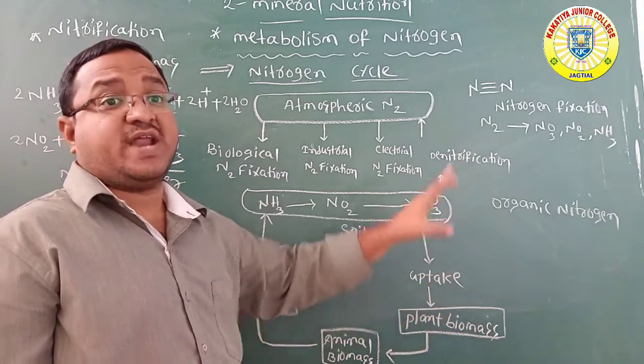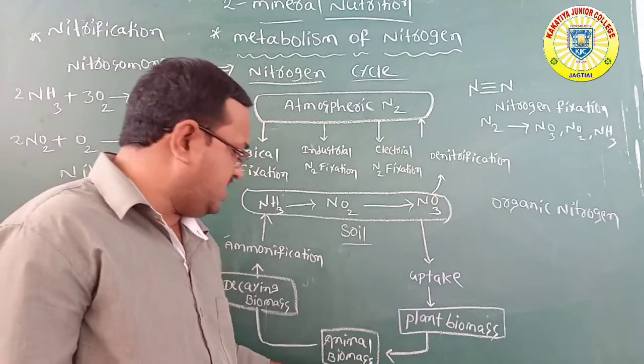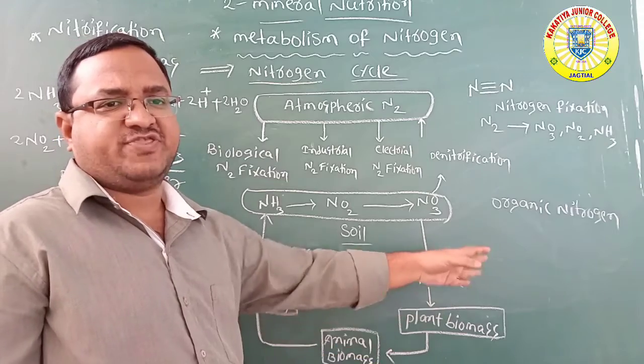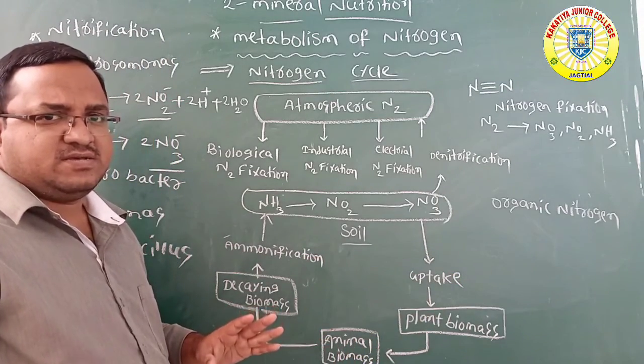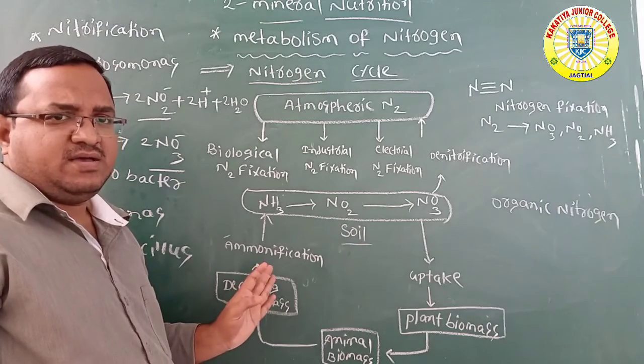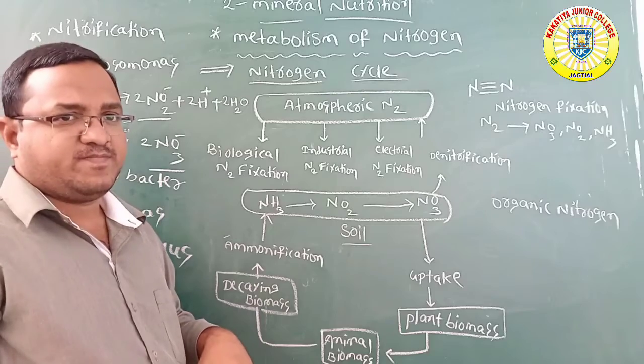This constitutes organic nitrogen. Whenever animals eat the plants, this organic nitrogen enters the animal. After death and decomposing of these plants and animals, the organic nitrogen is converted into ammonia, called the ammonification process.